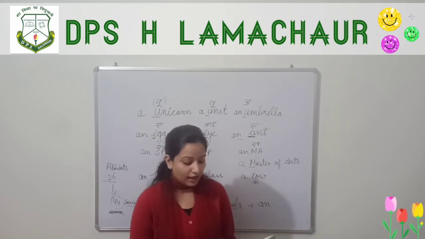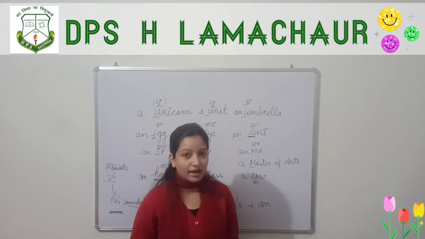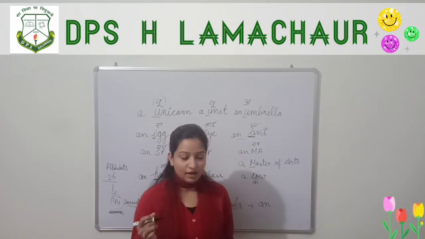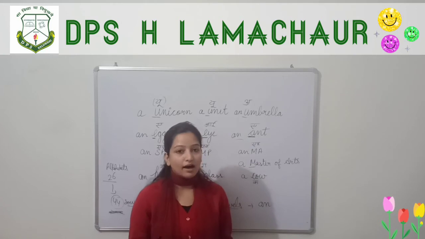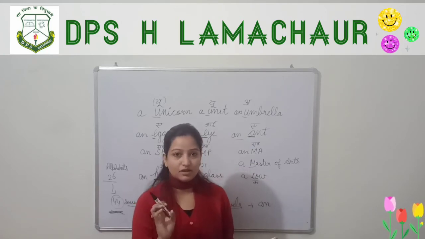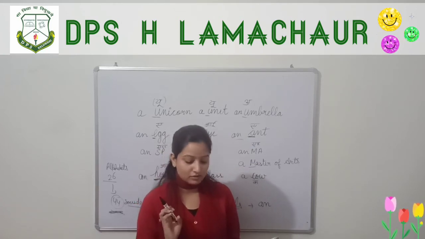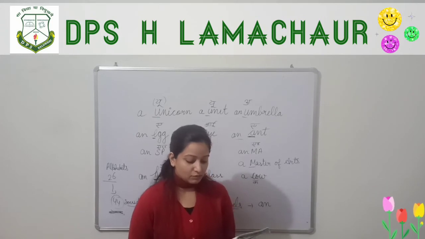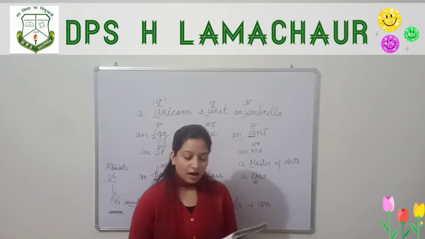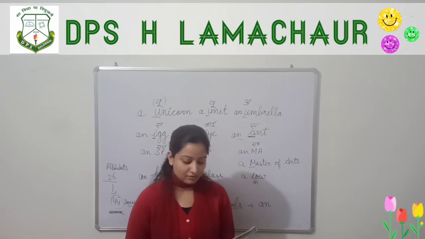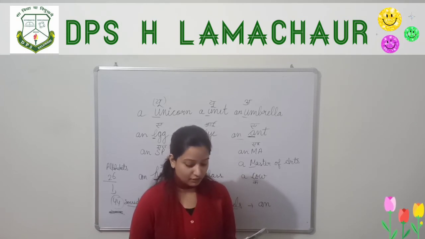"I have dash egg." I have an egg, because E is a vowel sound, so "an." "And dash glass of milk for my breakfast." A glass of milk, because glass starts with G, and G is a consonant. "What dash beautiful scenery it is." So, "What a beautiful scenery it is." A beautiful scenery, B is a consonant.